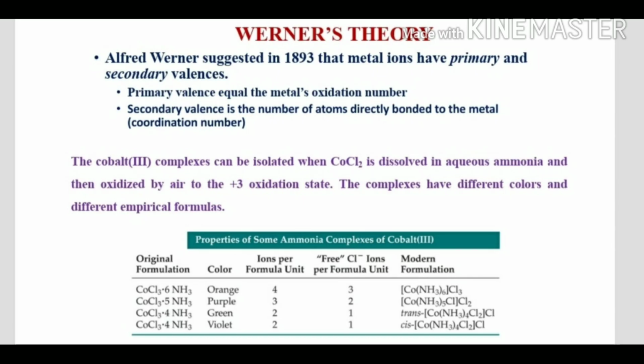In the first, orange complex, 6 amine ligands are inside the bracket, whereas 3 chloro ligands are outside. So this is orange in color. In the next one, 2 chloro ligands are outside and 1 chloro ligand is inside. In the third and fourth, only 1 chloro ligand is outside, but one is trans and the other is cis. Because of this, there are 2 different colors. Trans is green in color and cis is violet.